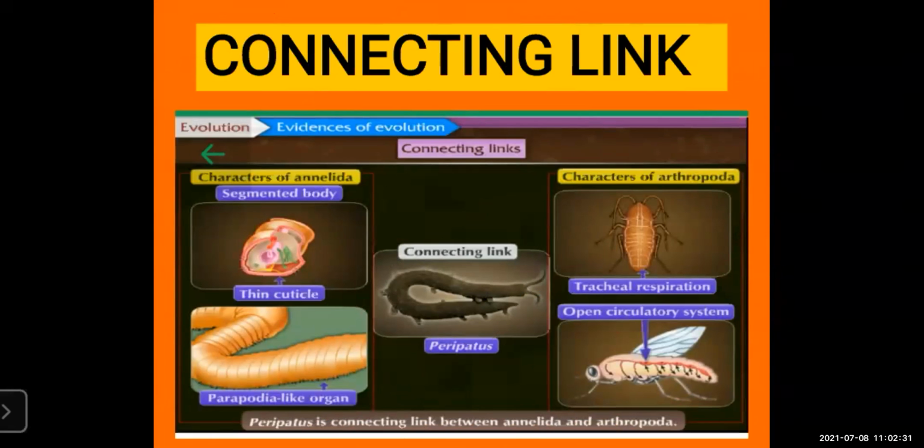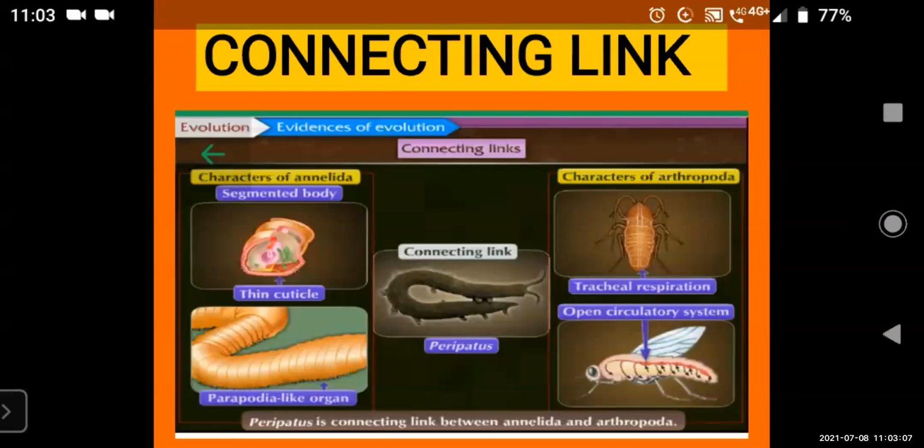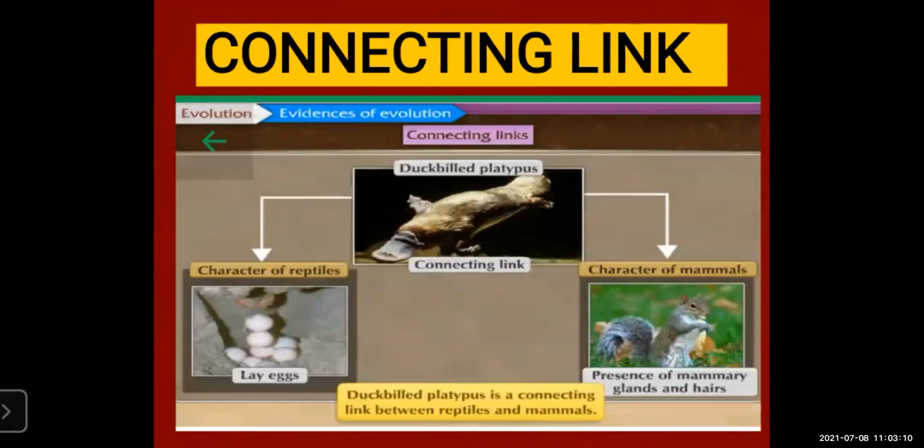Here we are done with the paleontological evidence. Next is the connecting link. Questions come based on this also. Connecting link means it shows the characters of both animals. The first example in your textbook is Peripatus. Remember this. Peripatus shows the characters of both Annelida and Arthropoda. This can come for your exam.